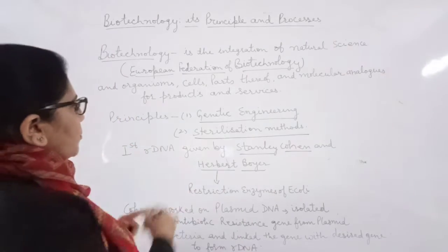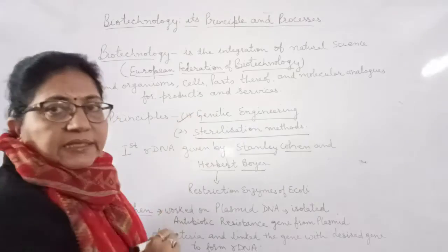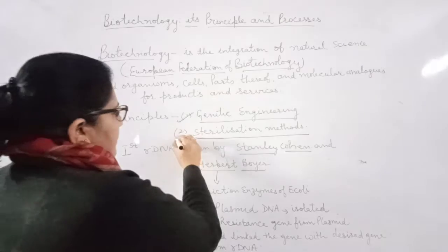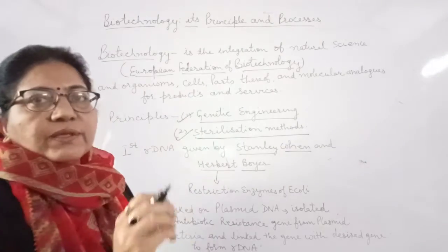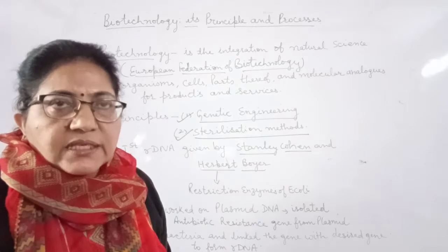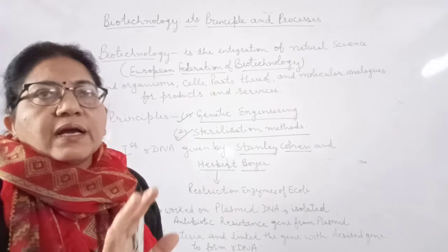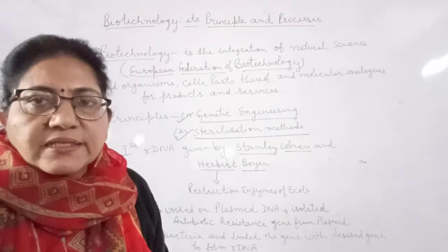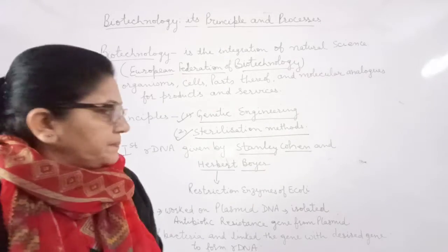So these are the two important principles, that is genetic engineering, meaning the manipulations with the gene, and sterilization. While manipulating the genes, while performing the experiment, the conditions should be sterilized so that the products, like antibiotics and vaccines, should be good.